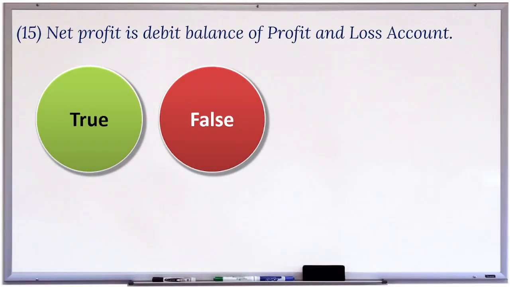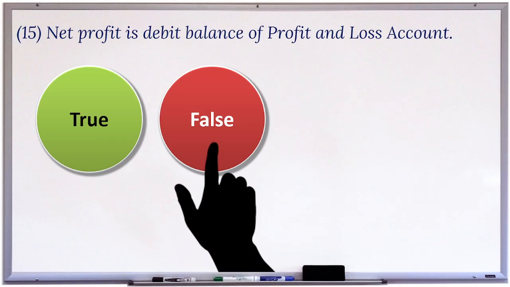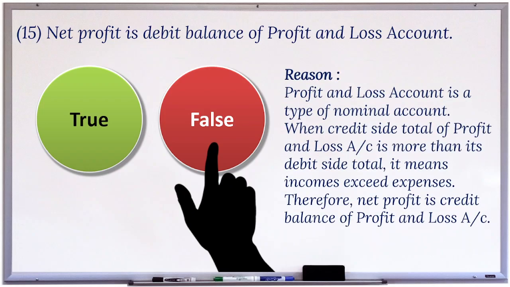15. Net profit is debit balance of profit and loss account. This statement is false. Reason: profit and loss account is a type of nominal account. When credit side total of profit and loss account is more than its debit side total, it means incomes exceed expenses. Therefore, net profit is credit balance of profit and loss account.